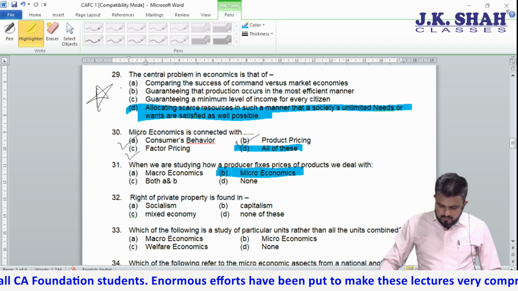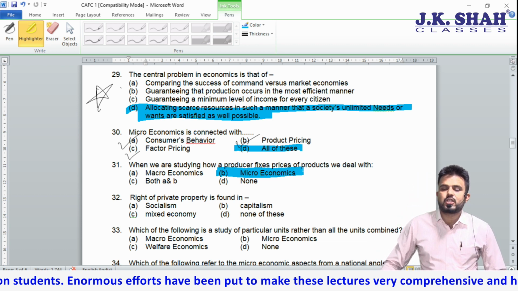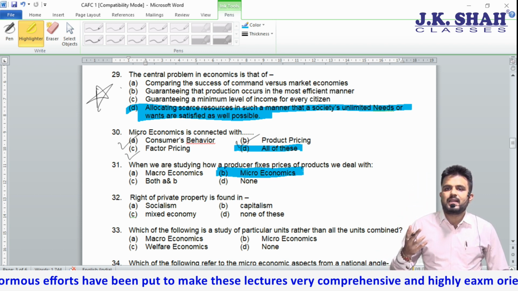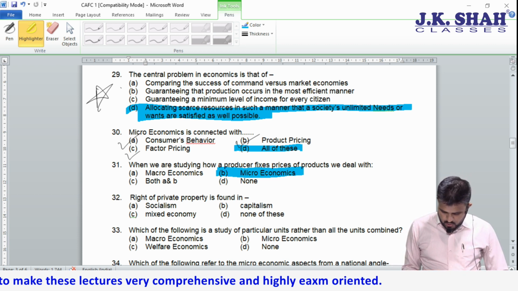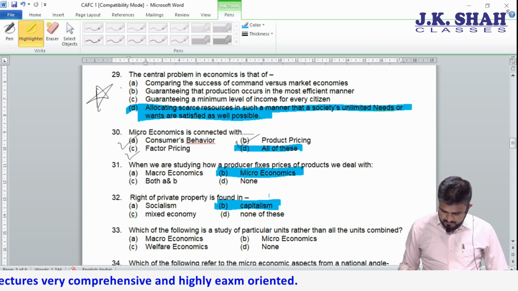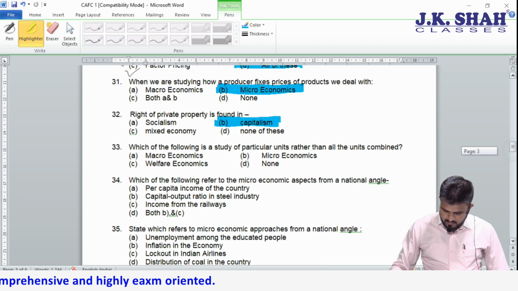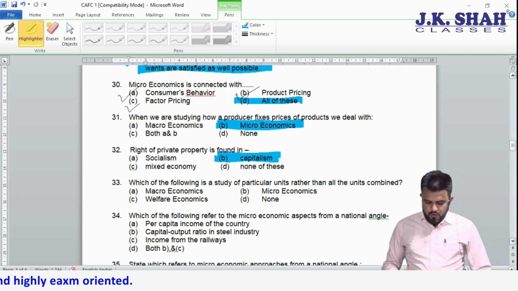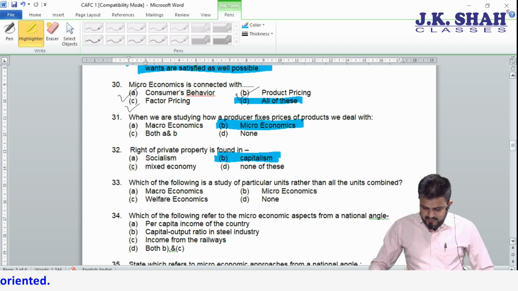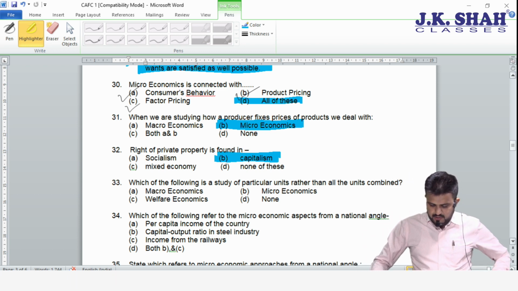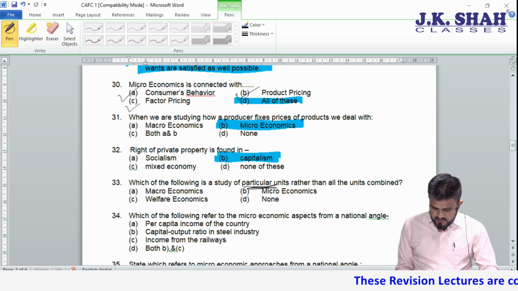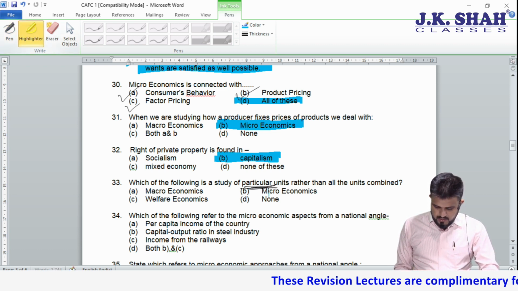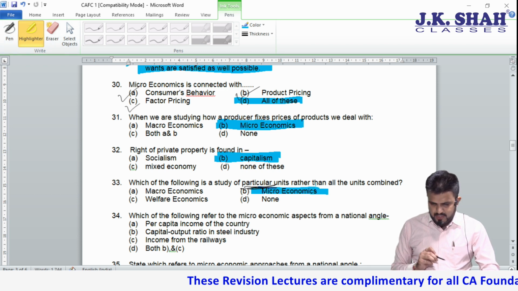32. Right to private property is found in dash. Private property, capitalist economy. So very simple. Which of the following is a study of a particular unit rather than all units combined? The moment the words particular unit come, what should be the answer? The answer is microeconomics again.